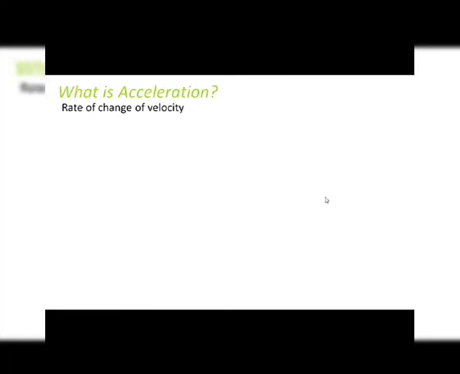The word accelerate means to increase. It's the literal meaning, right? So the rate of change of velocity is known as acceleration. As I mentioned, initially we started with position. So what quantity defines position? Distance and displacement. Then we started with rate of change of position, and for that we introduced speed and velocity. Now we want to see the rate of change of velocity, and so for that we have acceleration.